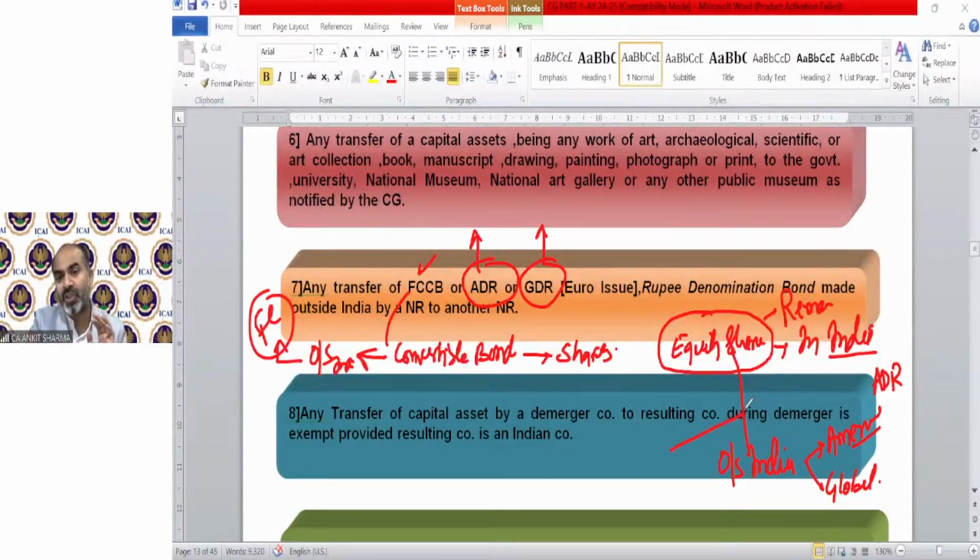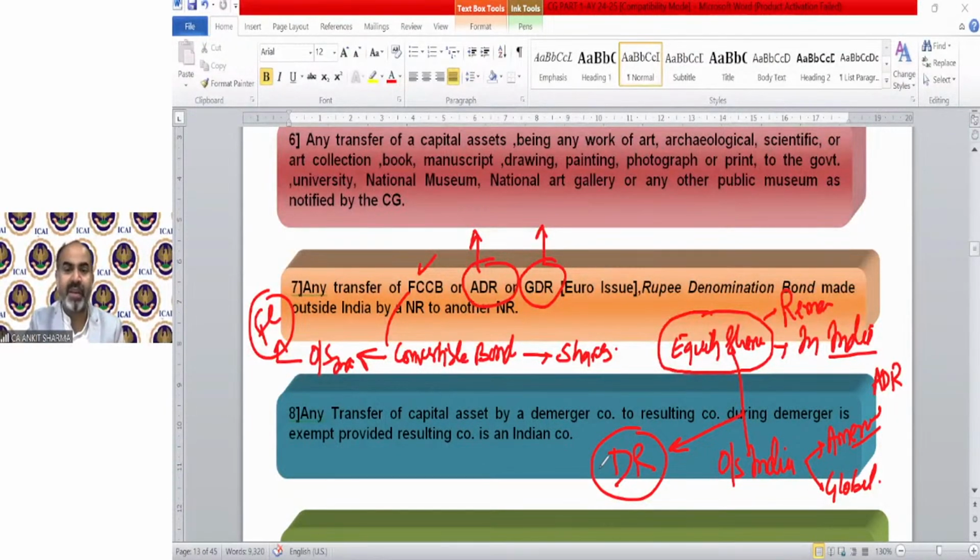Against these equity shares, we issue DR, that is called a depository receipt. So equity shares will remain in India, but against those equity shares, there will be one instrument called DR, depository receipt, that is going to be issued outside India against the equity shares which are in India. So if these DRs have been issued outside India in America, it will be ADR. If any other place, it will be GDR.